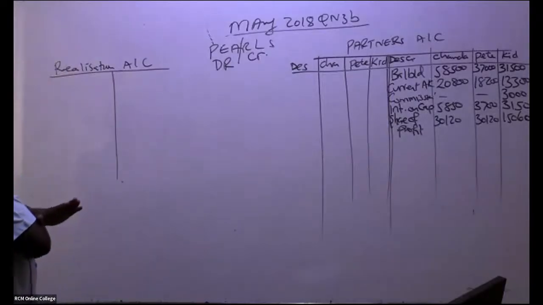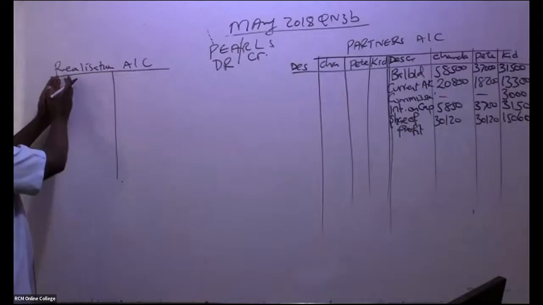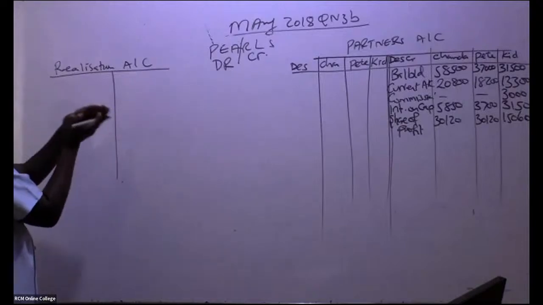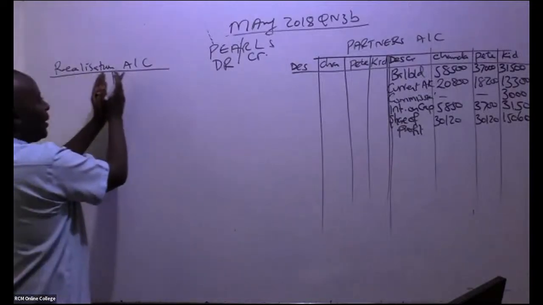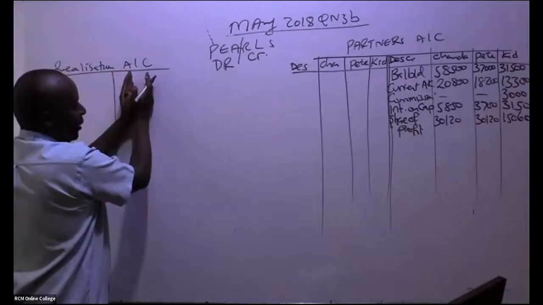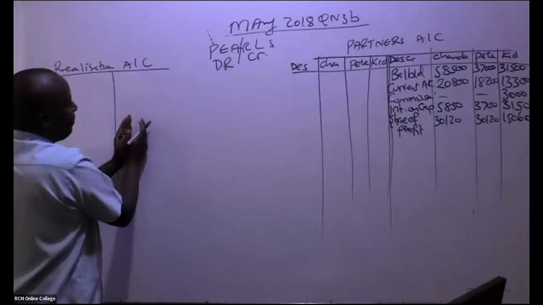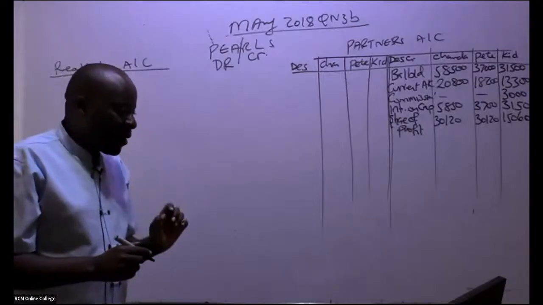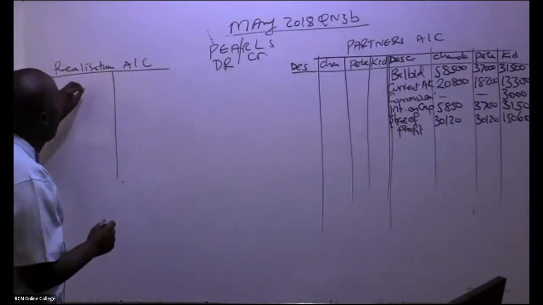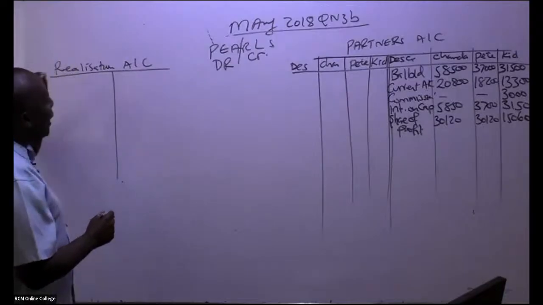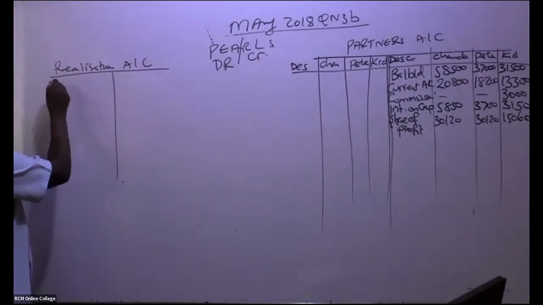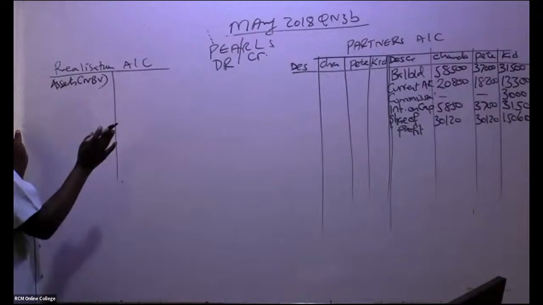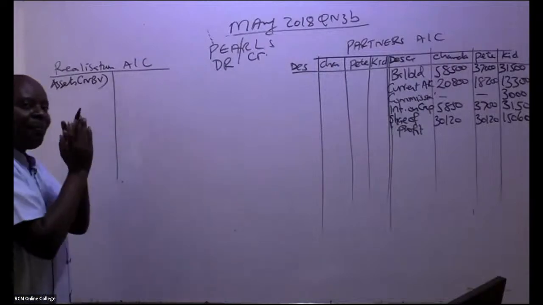So remember, this is the debit side. You're going to debit all the assets that were taken up by the business here. And then liabilities to be credited. And then purchase consideration will also come here. So we are going to go through our trial balance, one item at a time. What you're supposed to know is that whenever you bring your assets to realization account, they shall always be at net book value. Always.